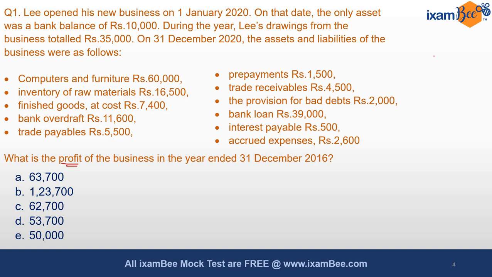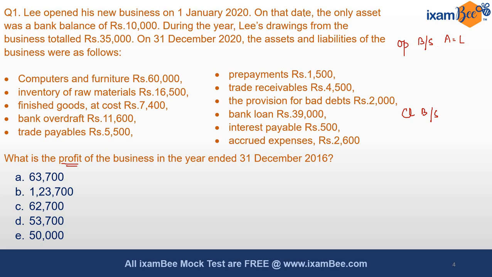We know that profit is the balancing figure that we can get. From the available information, we have some kind of opening balance sheet information, and also closing balance sheet information. We also know that total assets are always equal to total liabilities plus capital.